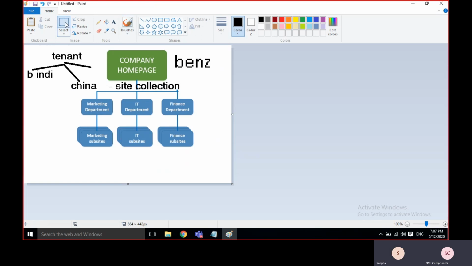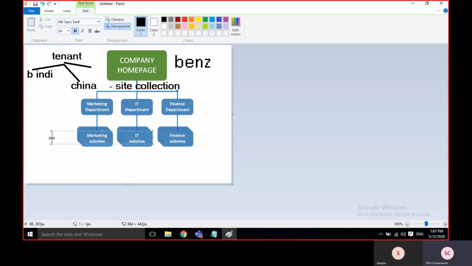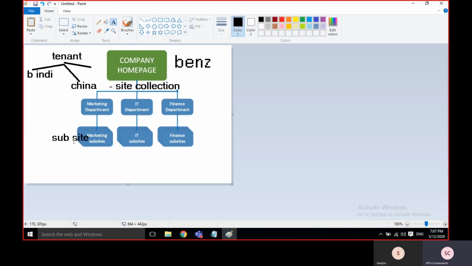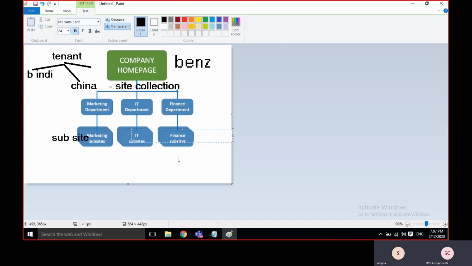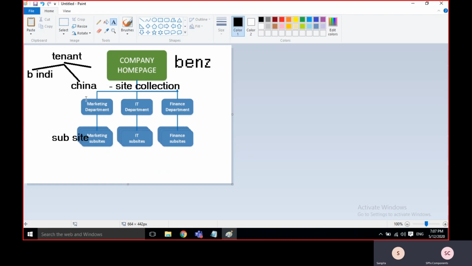Every department I'll call a subsite. Marketing is one subsite, IT is one subsite, finance is one. These are just for understanding. So the hierarchy is like this. Tenant means we have taken rent from Microsoft. We have multiple site collections, like India, China, Pakistan, Sri Lanka, and within the site collection, multiple subsites will be there.